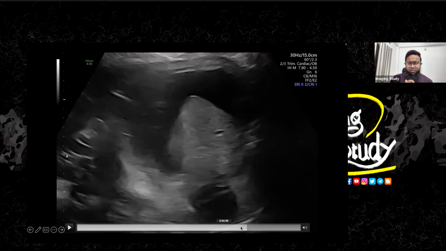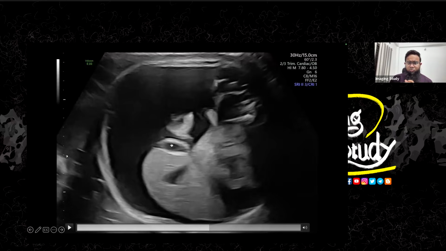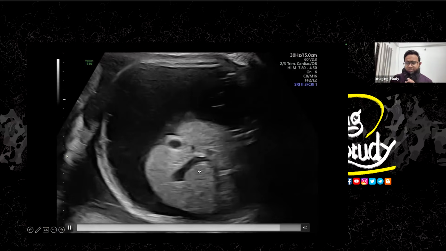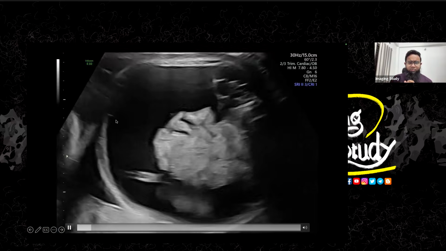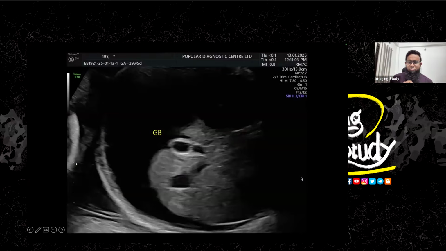Let me freeze the image a little bit. By subjective assessment, you can see the gallbladder wall is thickened. Okay, it is a common association with the ascites, so we are not thinking much about that. But the liver looks quite enlarged. It is appearing like a swollen structure because the right and left both sides are covered with the liver. It is very common in enlargement. So anyway, it's nothing to bother.